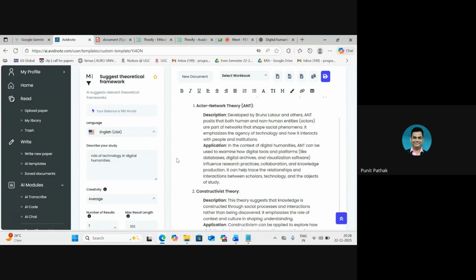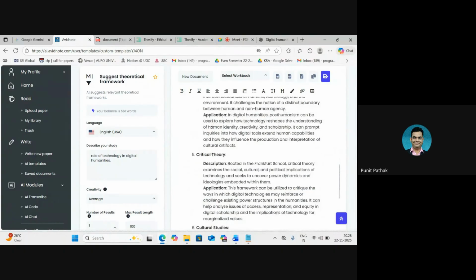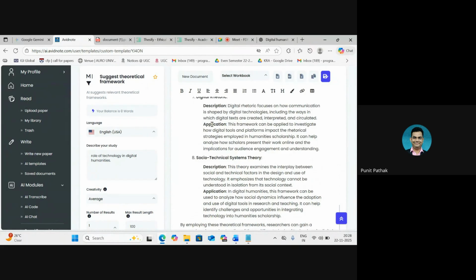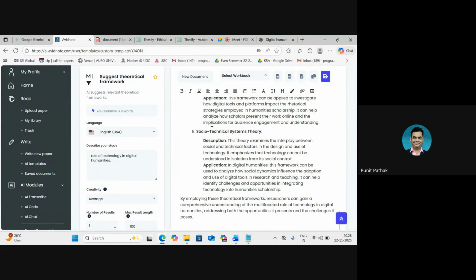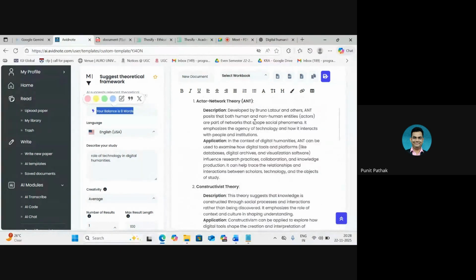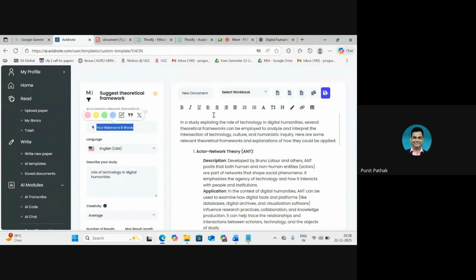Let's click on generate text and let's see what we get. These are some of the theoretical frameworks I can use in case I'm working on this topic: actor network theory, constructivism, media ecology, post-humanism, critical theory, cultural studies, digital rhetoric, socio-technical systems theory, etc. The output also has description and application, and we're down to the zero balance. So this is how Kahubi works. It's very powerful in terms of at least what it lets the user start out with.